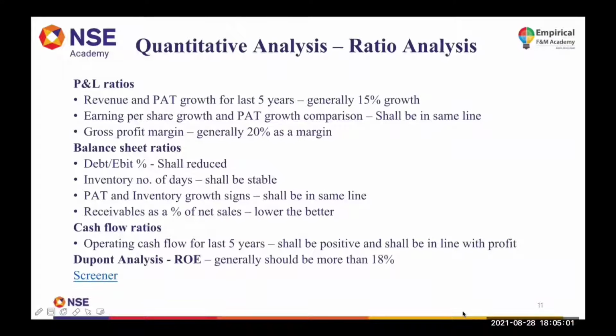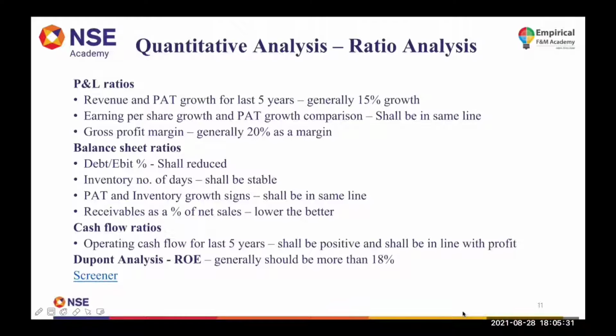So your growth of earnings per share and profit after tax should be in the same line. When will it change? When the company is doing any corporate action, at that point of time your number of shares will change and hence your EPS will also change. Since your denominator is changing, your earnings per share growth will also change. Sometimes when the company does a buyback of shares, or announces a bonus issue, there is a dilution of your EPS.